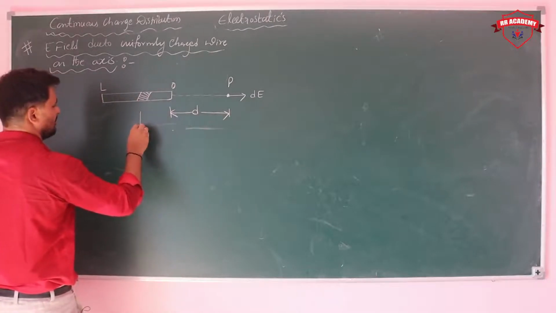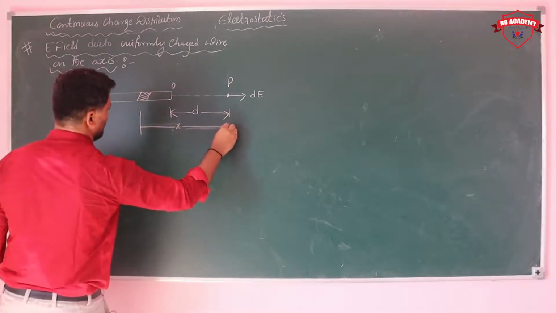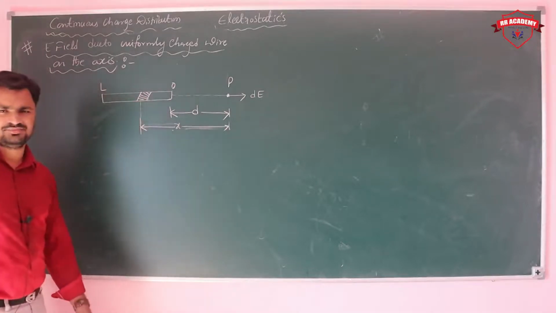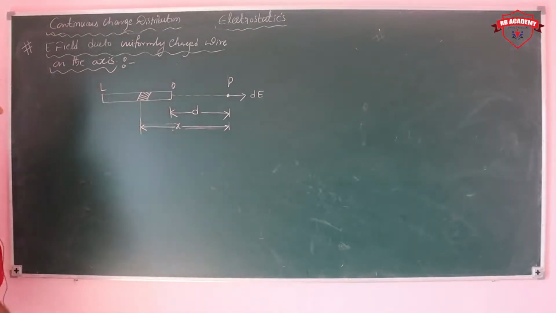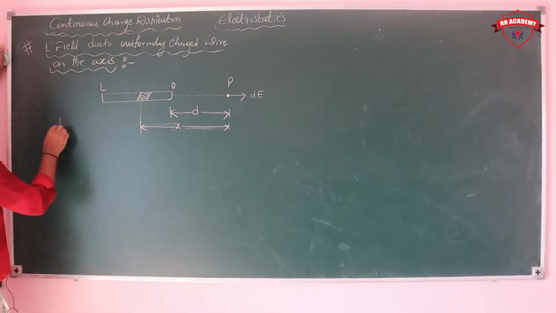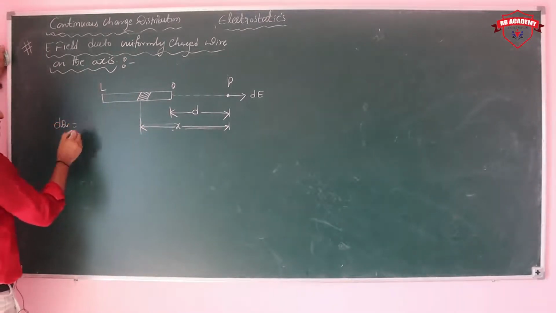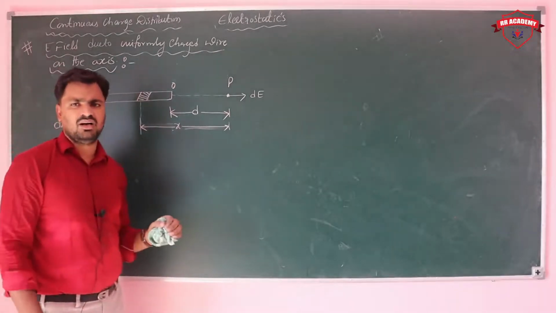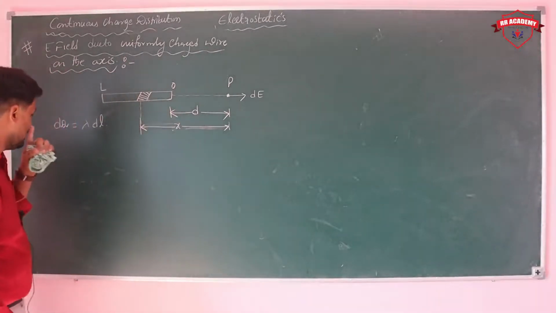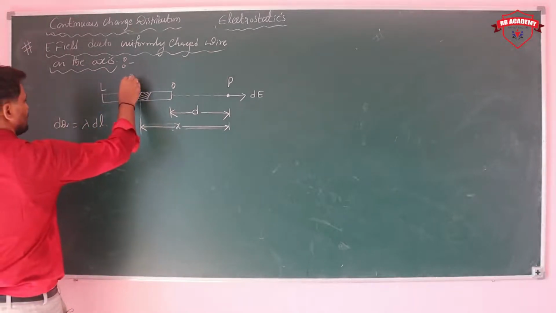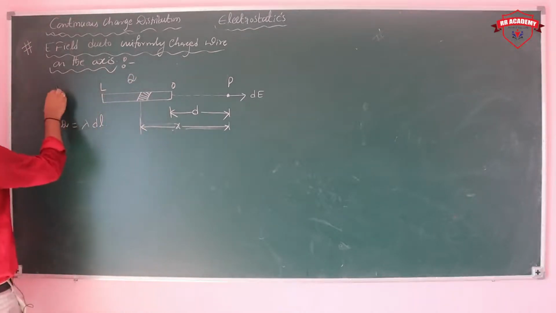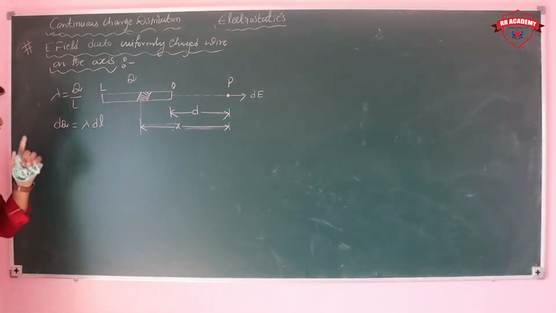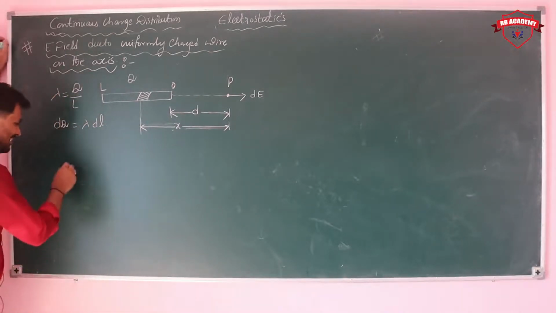Now we need to get the value of dE. Generally, dq is equal to lambda into dl, where lambda is the charge density. If the charge is given as q, then lambda is equal to q by L.